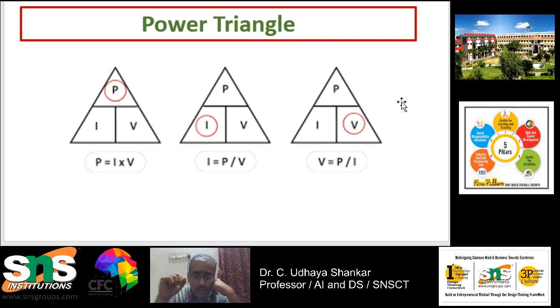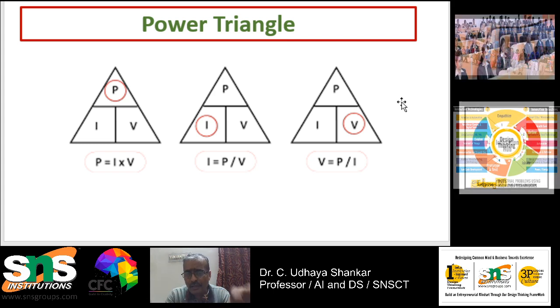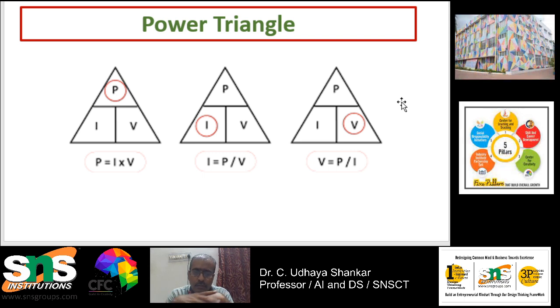Randomly in any problem they will be asking you to find the value of current or the value of voltage. So how to do it? This triangle helps you, so you don't need to memorize it by heart. You just draw this triangle and put a T. The upper triangle is called the PIV. You just mark it like this, PIV.